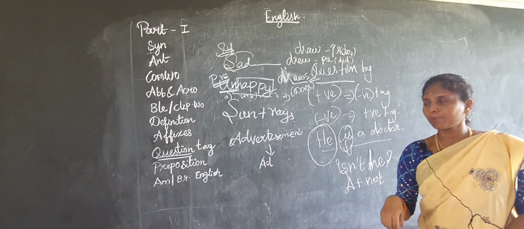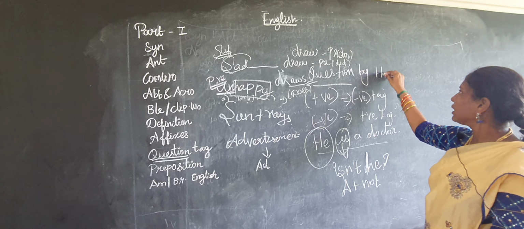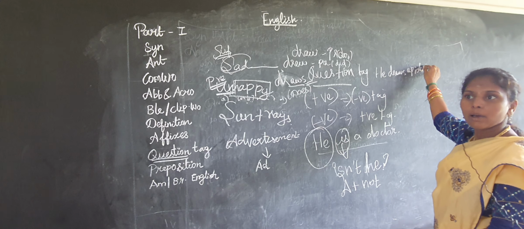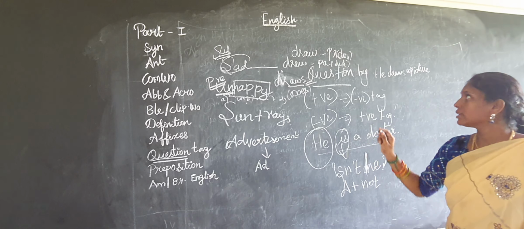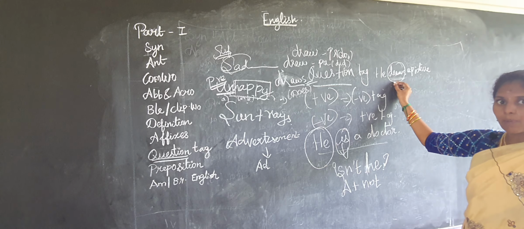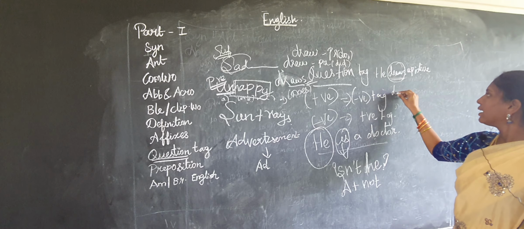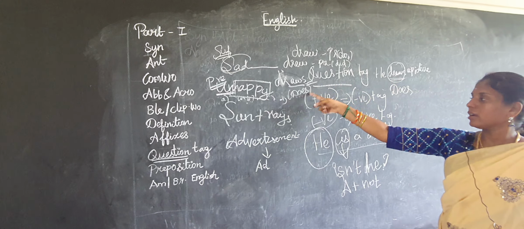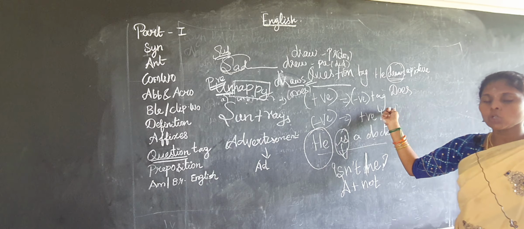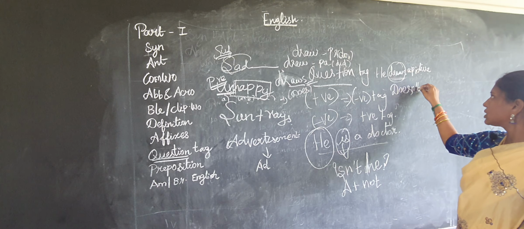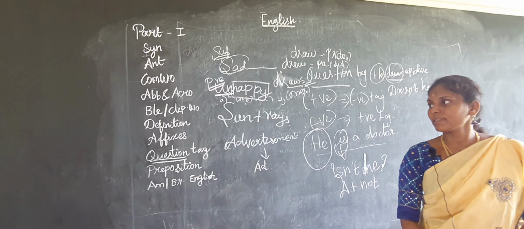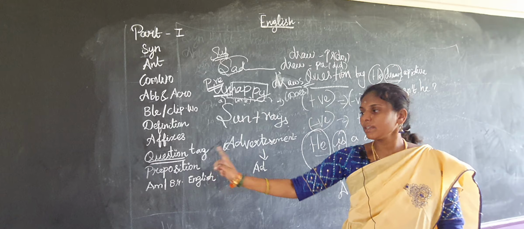So these things you have to use for question tag. For example, one example I am saying, it will be useful for you. He draws a picture. If it is given like this, draws is present tense plus "s" coming. So what you have to add? Does. The sentence is a positive sentence, so you have to change this into negative: does not, and then he, and then a question mark. So that is the question tag.